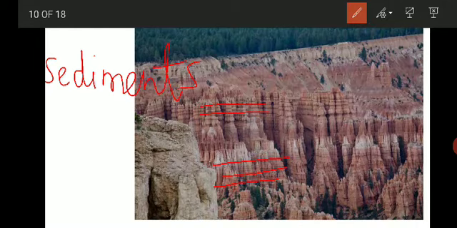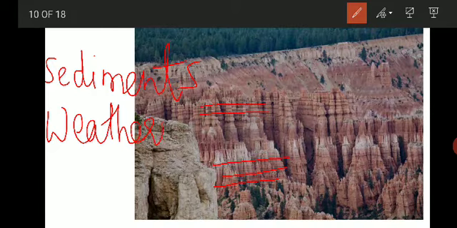Sediments are the broken rock fragments which are formed as a result of weathering and erosion of the pre-existing rock. So what is pre-existing? The rocks which are already existing. It may be igneous rock, sedimentary rock, or metamorphic rock. Any rock, when it undergoes weathering, what is meant by weathering? Weathering means the disintegration and decomposition of the rocks.